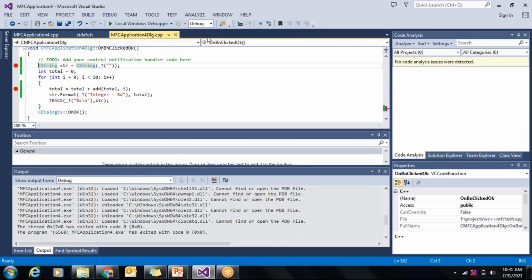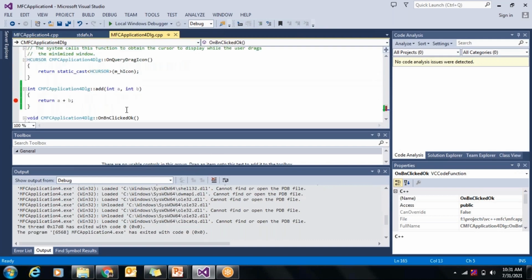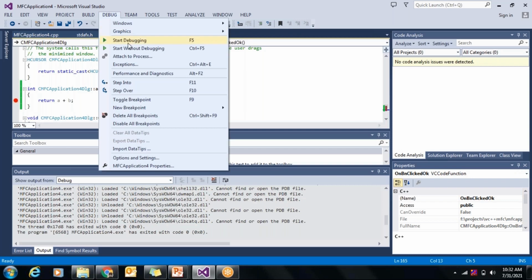Okay. So this is the Visual Studio 2013. I have already written a simple program to do the debugging. So first, it's a simple dialog based application. So all the debugging facilities will be available under the debug menu.